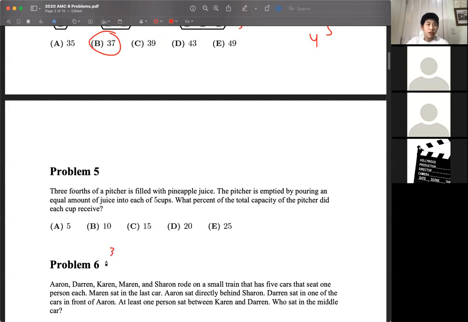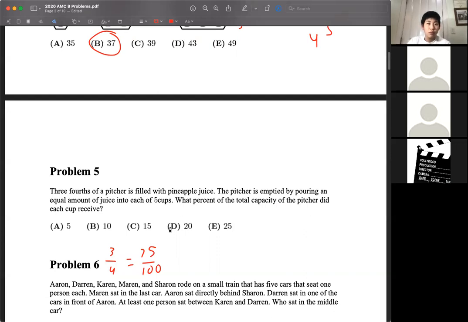So we're told that we start with 3/4 of the pitcher, which if we convert that to a fraction with denominator 100 by multiplying by 25 on the top and bottom, we get that that's 75 divided by 100. The reason we want to do this is because the problem asks for an answer in percent, so a denominator of 100 is just very helpful here.